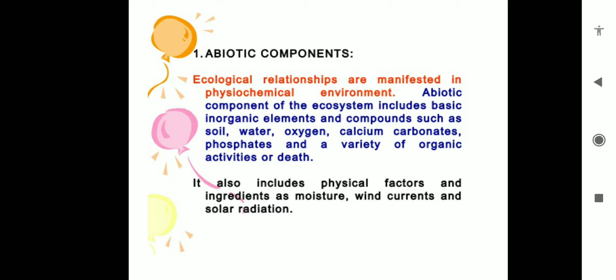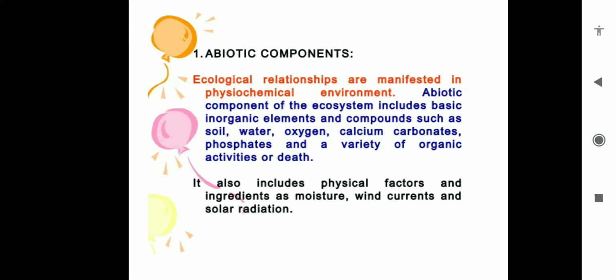These abiotic components are the basic non-living components such as inorganic elements, carbon, hydrogen, oxygen, nitrogen, sulfur, phosphorus, some compounds, soil, water, oxygen, calcium carbonate, phosphate, and varieties of substances which come under abiotic factors. They also include physical factors such as moisture, wind, solar radiation. These are also abiotic or non-living factors.